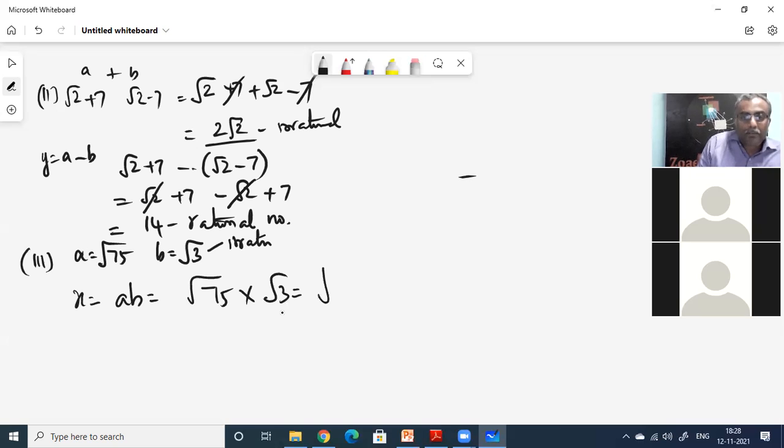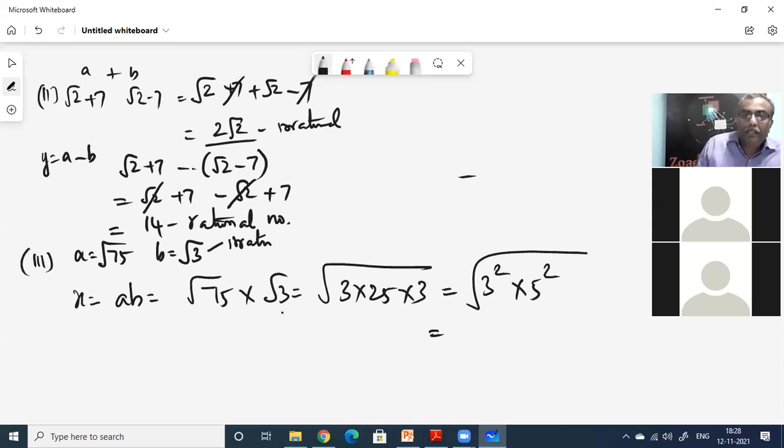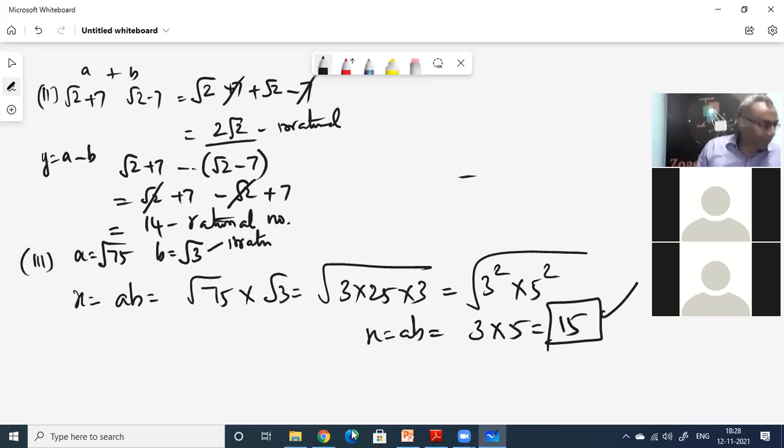That is equal to root of 3 into 25 into 3. That is equal to 3 squared into 5 squared. Root of 3 squared into 5 squared. Take the square: 3 into 5 equal to 15. Is this rational or irrational? AB is equal to 15. So 15 is a rational number.